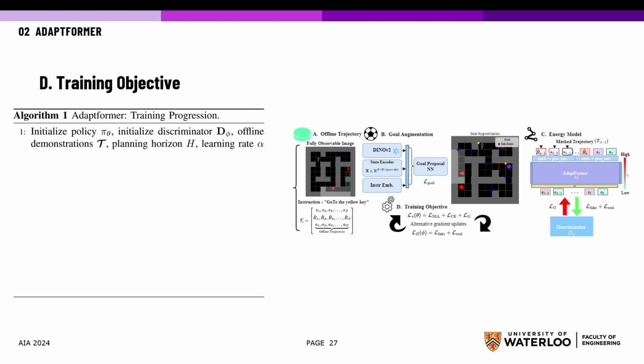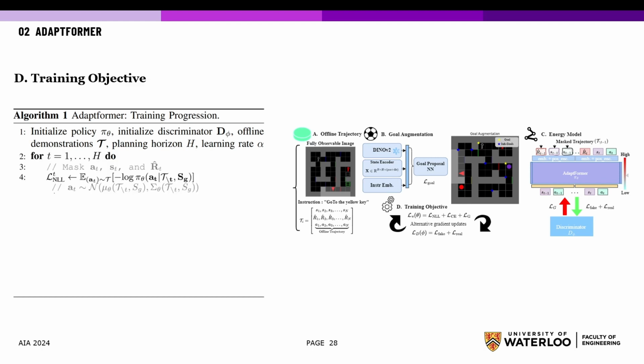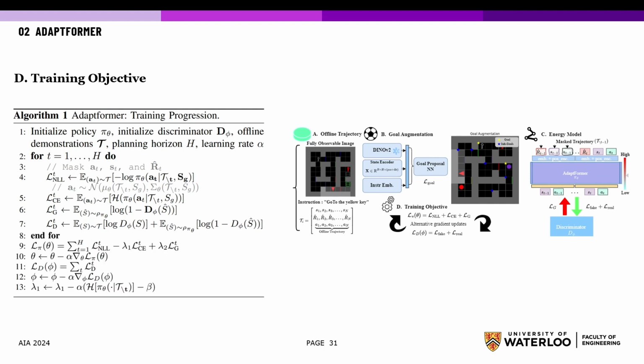We initialize our policy as a masked language model. We follow the GPT-2 architecture style, and a discriminator here is parameterized with phi as an MLP. We compute the negative log likelihood. This corresponds to the energy function as described earlier. We compute the conditional entropy shown by the entropy regularizer. The guidance from the discriminator on line 7 essentially corresponds to the discriminator losses parameterized by phi.